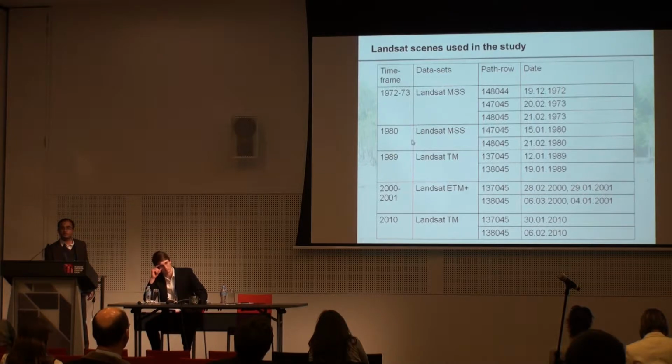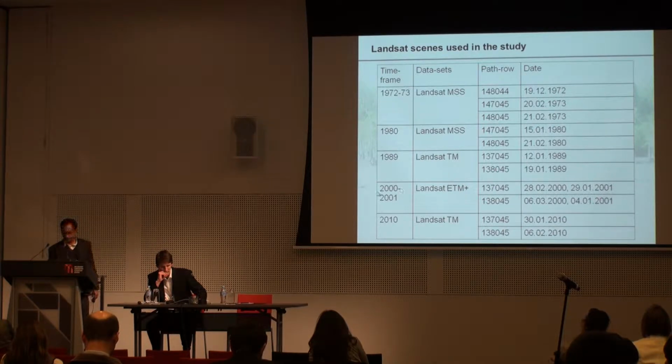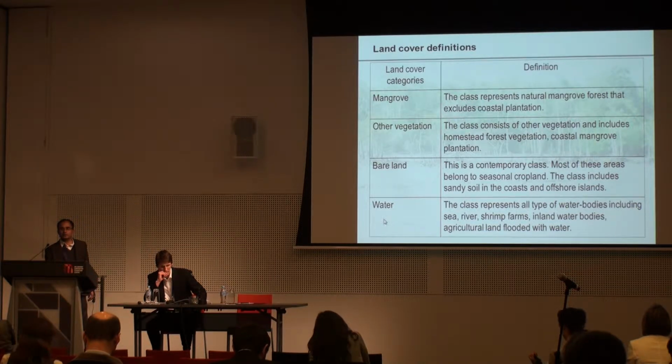So it's a time series study. I used Landsat imagery from the early 70s up to 2010, starting from Landsat MSS, Landsat TM, ETM Plus, and then again Landsat TM. I could define many different land cover classes on a Landsat image, but finally I merged them into a few major categories like mangrove, other vegetation, bare land, and water.